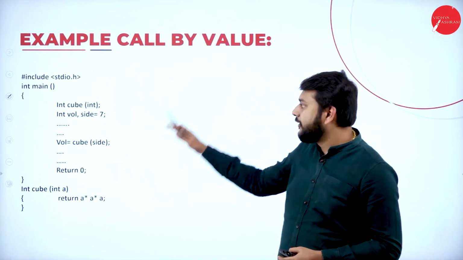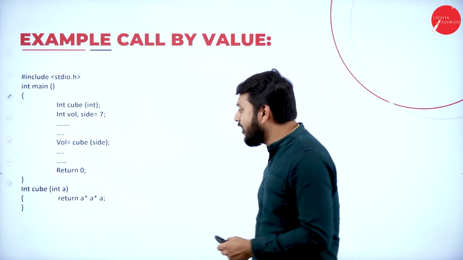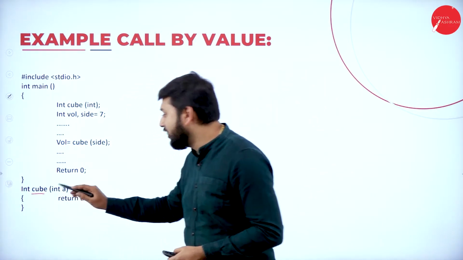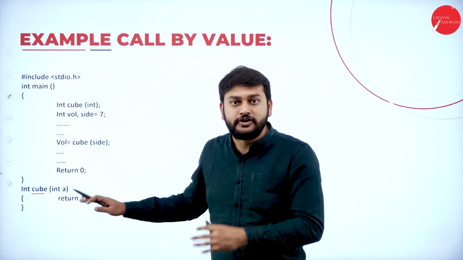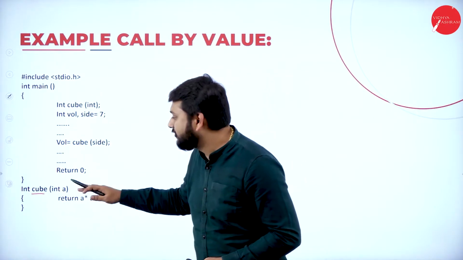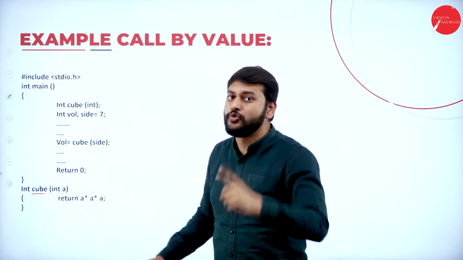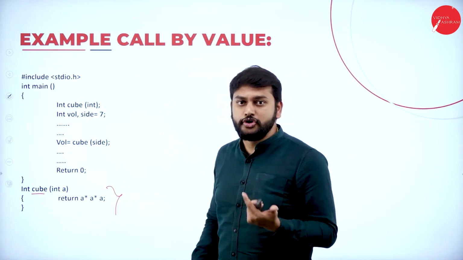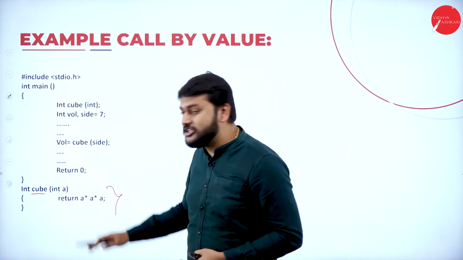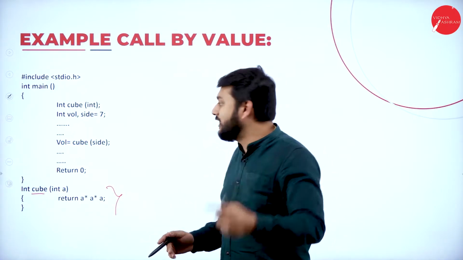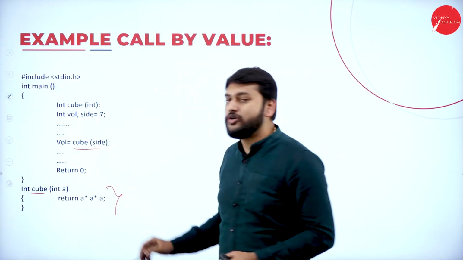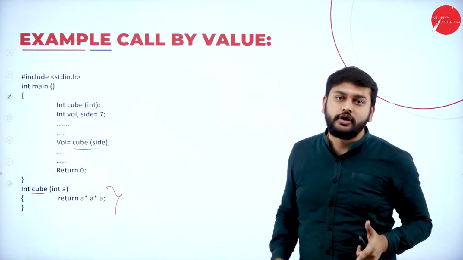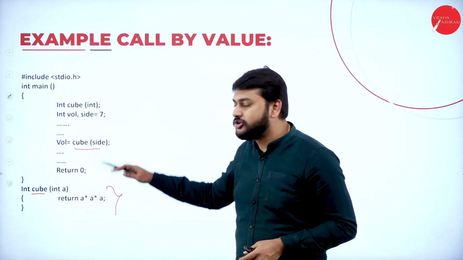So guys, take an example as a program. I have a function called cube. That's what you need to observe here. I have defined it outside the main function, which is what you need to notice here. You all know that I need to call this function. How do I call this? So please observe. This is what I will call a function call.